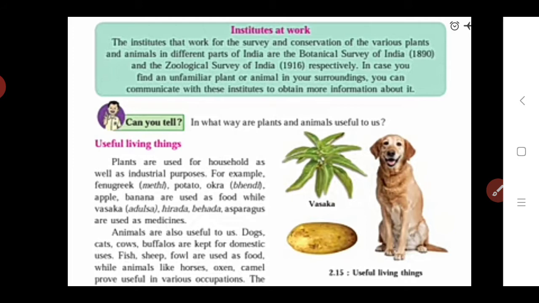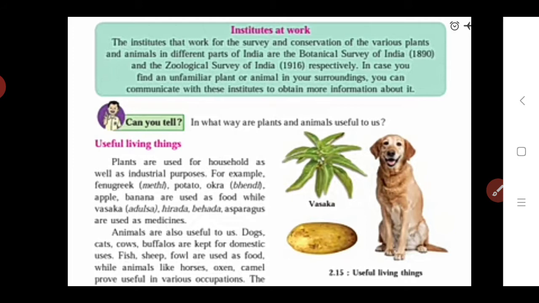We know how paper is formed. All the paper for textbooks, notebooks, or all the other papers is formed by using wood from plants. Also some fibers, which means cloth, are formed by using cotton, which we get from plants. So here we see some household and also industrial uses of plants.